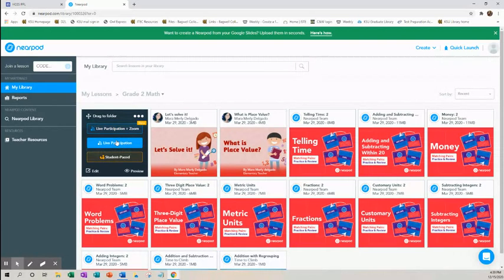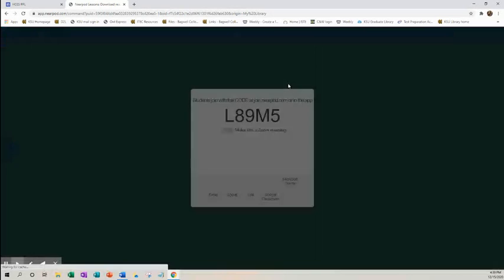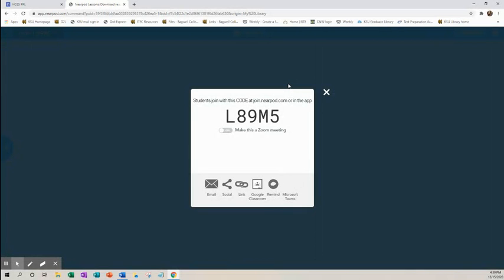You can do live participation where you go in and you can do it as a class. So if I click live participation, I can go in and let's pretend this is my projector screen. It'll pull up and we'll do the lesson together. So let's say you're a kindergarten teacher, you're a first grade teacher, some second grade teachers. You can go in and you can project this. So this lesson will be projected up and you can do it together.